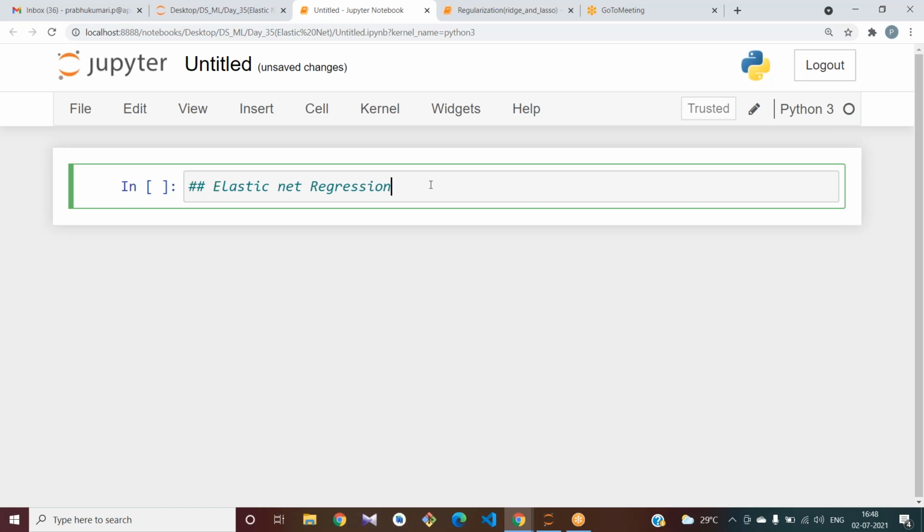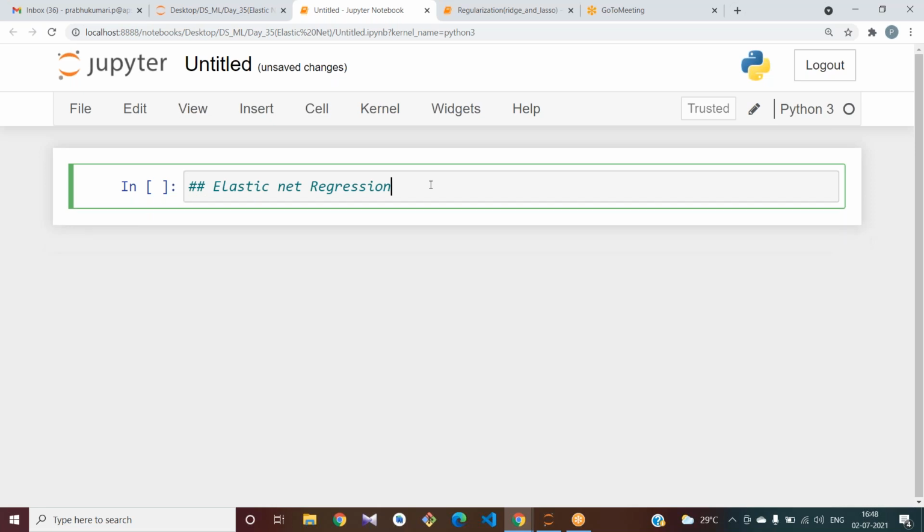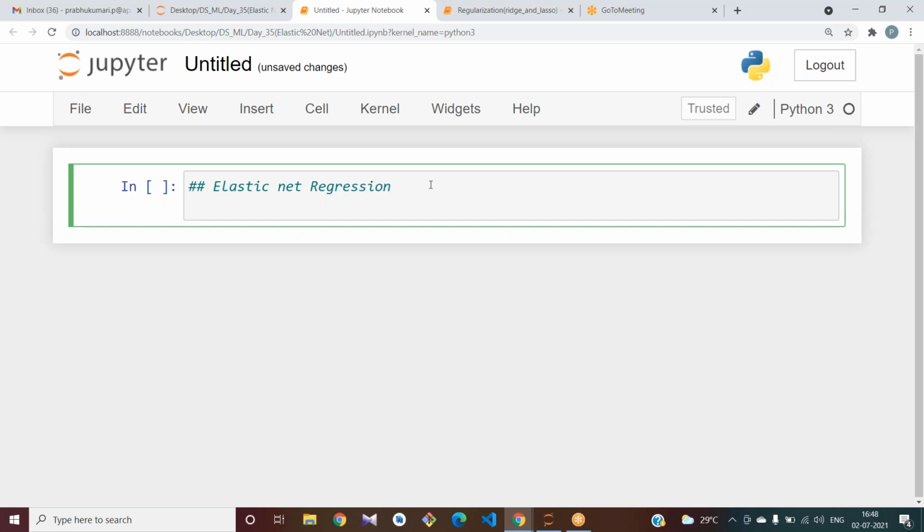In elastic net regression, we use a combination of lasso and ridge. Why should we use the combination? See what the disadvantage is in ridge regression.